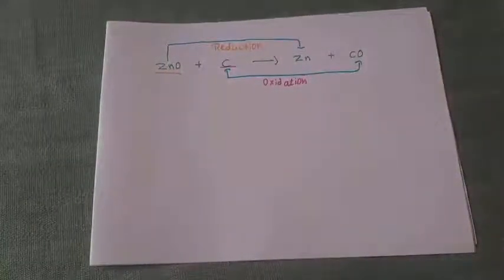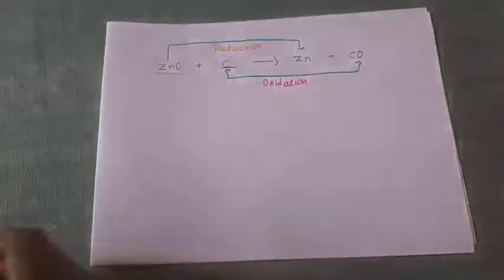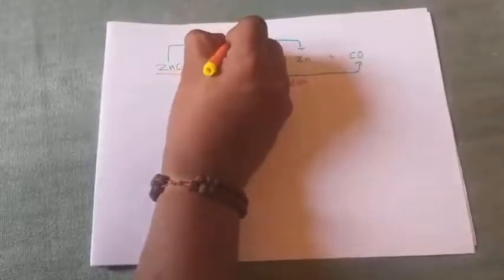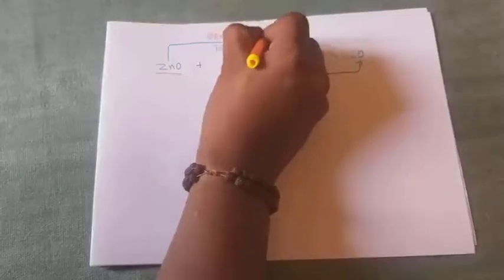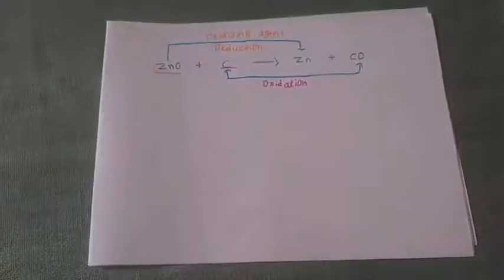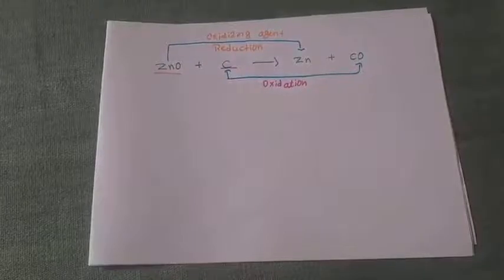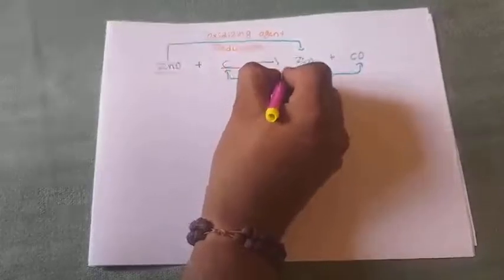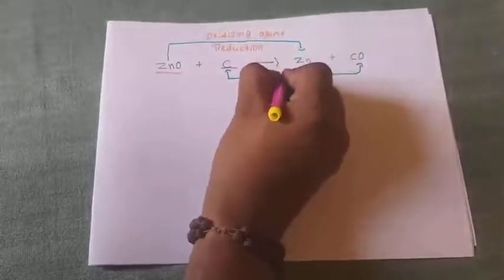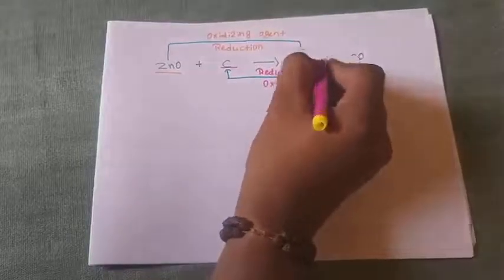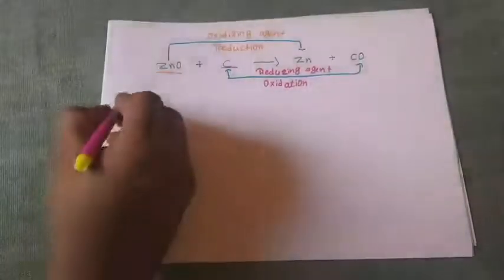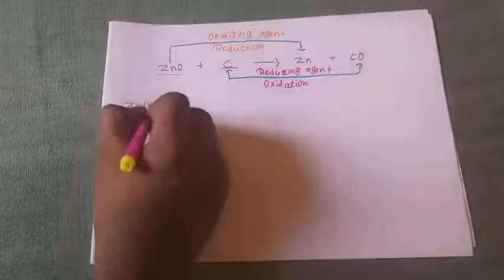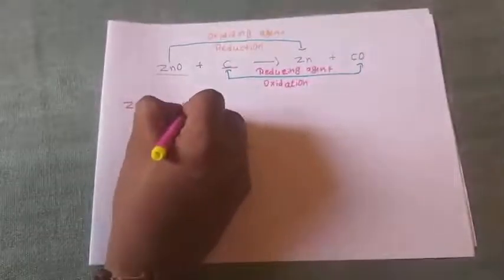Now tell me which is the oxidizing agent and which is the reducing agent. Read your definition. Which is under reduction, we can call it an oxidizing agent. Which is under oxidation, we can call it a reducing agent. Write separately: ZnO acts as an oxidizing agent. Then carbon acts as a reducing agent.